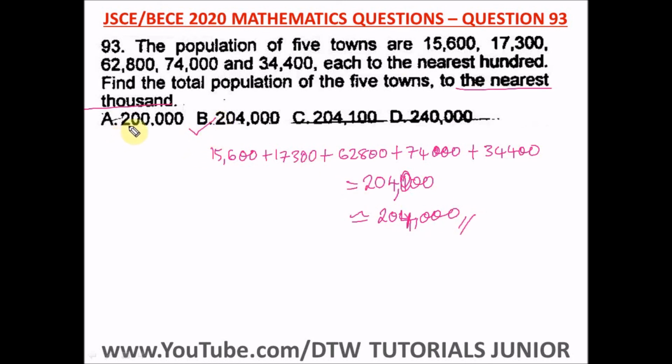Don't confuse it with option A and pick 200,000 just because they say to the nearest 1,000. No, your total sum is 204,000. Immediately after the 1,000, you check the next value. If it is greater than or equal to 5, then you approximate up. So you don't just cut out the 4. The 4 is part of the 1,000. So you need to learn approximation well.